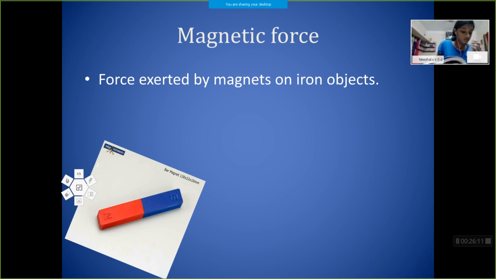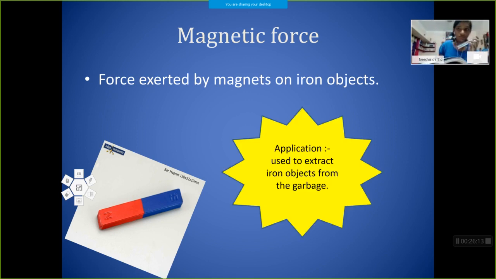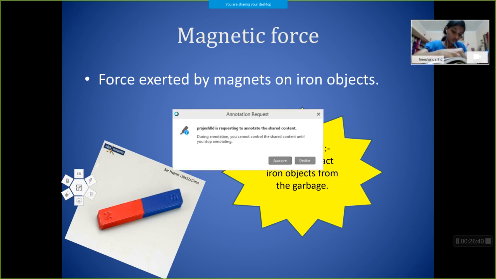There is a peculiarity in magnetic force. It can be attractive as well as repulsive. So what is magnetic force? Force exerted by magnets on other objects, and it can be repulsive as well as attractive. Then here we can see one application. Can you use it to extract iron objects from the garbage? Many other applications are there for magnets, you will study later.